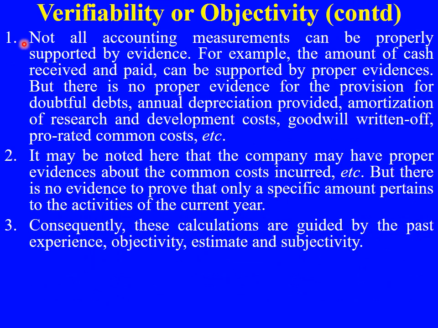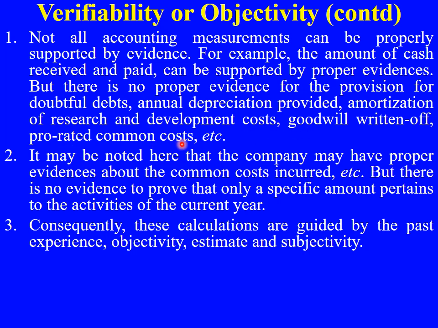So there are some other transactions also where there is no evidence of the happening of the transaction. Say for example, amount of cash paid, cash received, we can have proper evidences because we have the receipts of payments and receipts. But there are some other items which do not have proper evidences, like doubtful debts, the annual depreciation provided, amortization of research and development cost, goodwill written off.